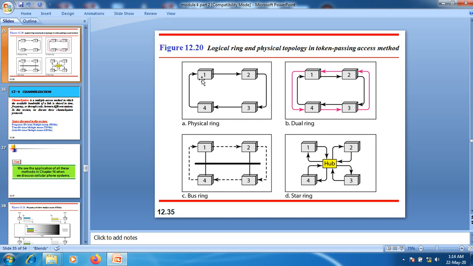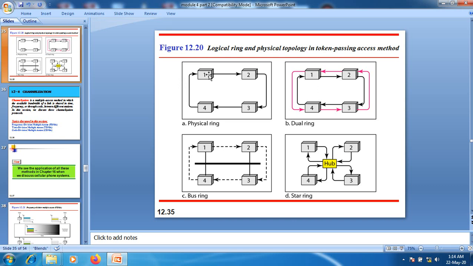Here we are using one special frame called a token. When a node has a token, it accesses the channel to send its data, and it sends that token to the next node when it completes its transmission.